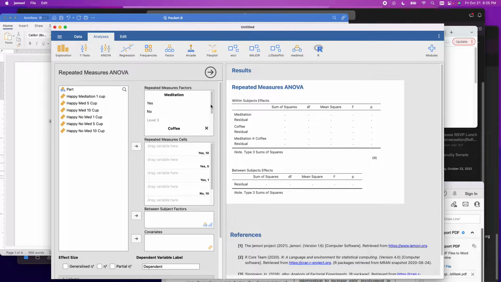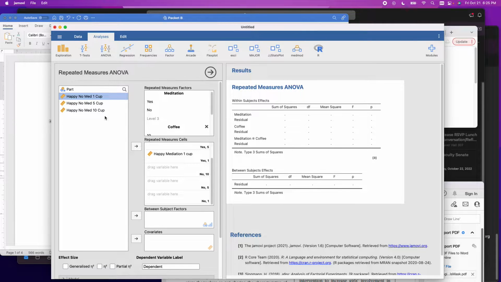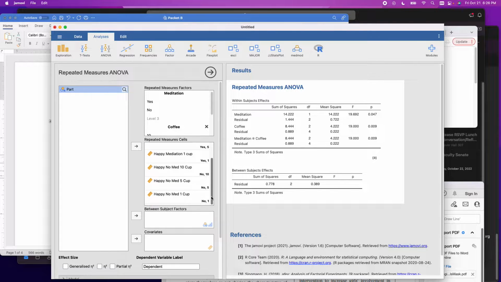Now I put them in these orders because this is in line with my prediction. If you don't do this, you're going to have negatives all over the place, and you're going to have to really think about your data a little bit harder. But actually, it really doesn't matter that now that I think about it. But still, just be consistent. So, did they meditate? Yes. 10 cups of coffee. Meditate 5 cups of coffee. Meditate 1 cup. No meditation 10. No meditation 5. No meditation 1. All I'm doing is making sure everything's in its right place on my partial eta squared.